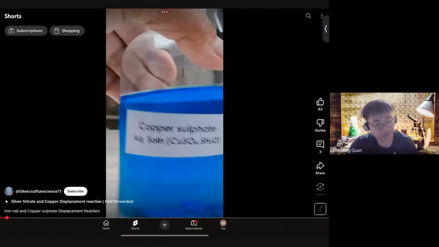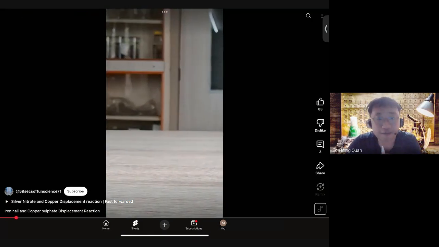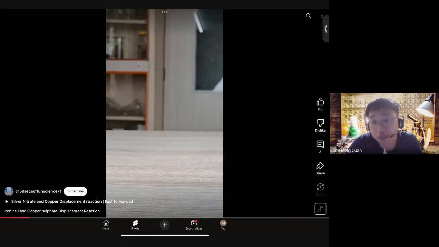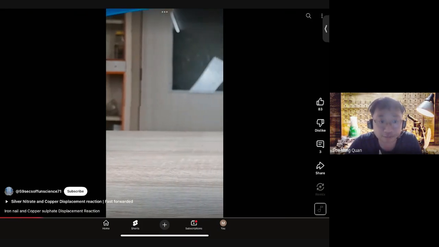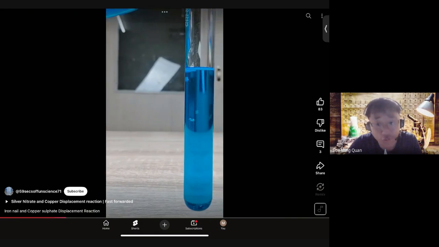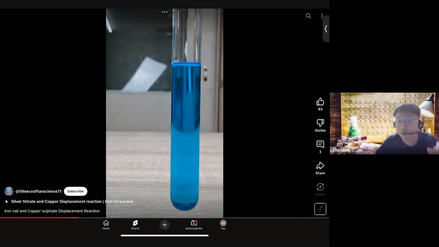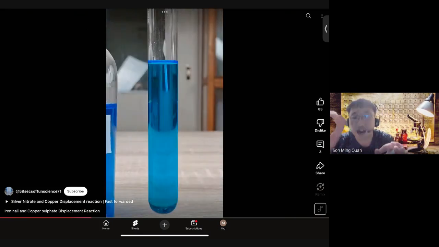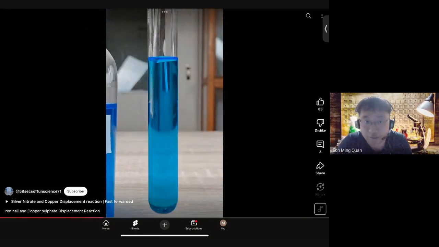Okay, so this is copper 2 sulfate. As you can see, it's very blue. It's a very blue solution. Okay, so as you can see, we're going to pour some of the copper 2 sulfate out. And that forms a very nice blue colored solution. So this is what copper 2 sulfate looks like originally. Now we are going to lower into copper 2 sulfate an iron nail. This is Fe. And we're just going to wait a little bit and watch what happens.